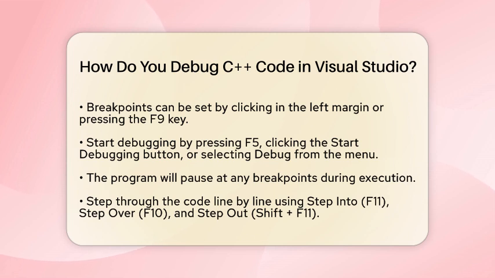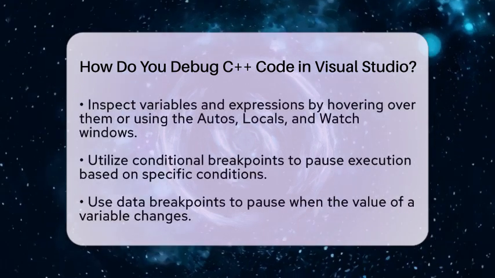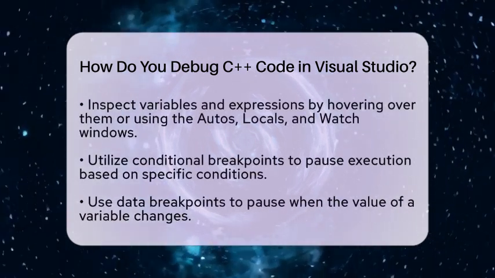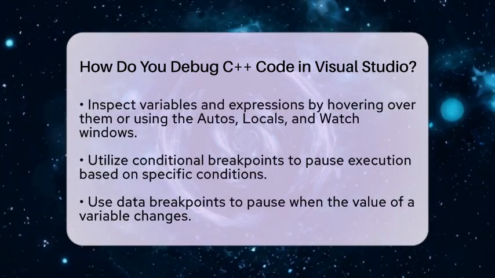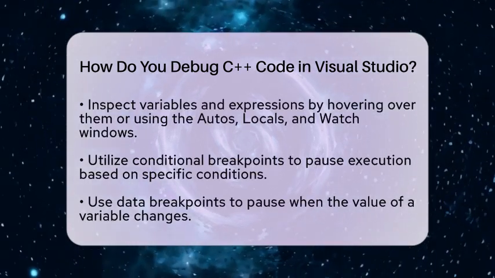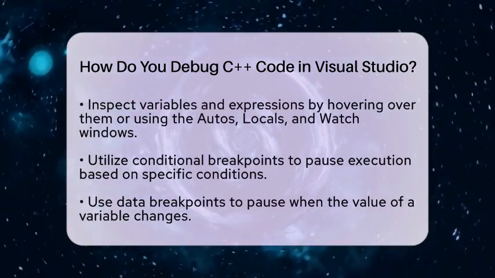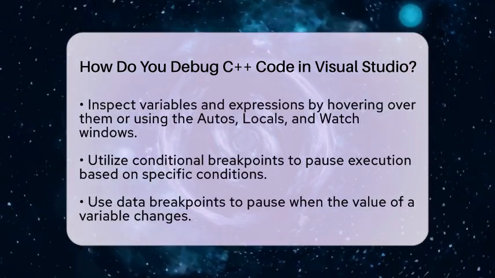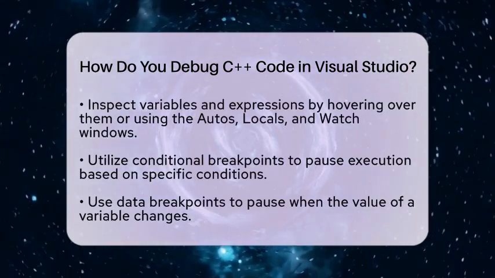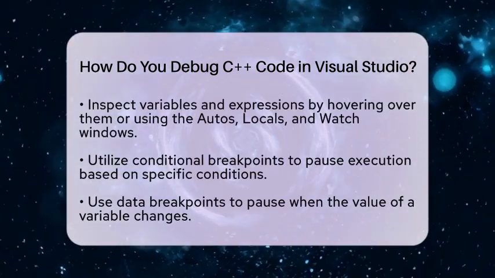While paused, you can inspect variables and expressions. Hover over variables to see their current values or use the autos, locals, and watch windows to monitor variables and expressions. This helps you understand the program state and identify incorrect values.